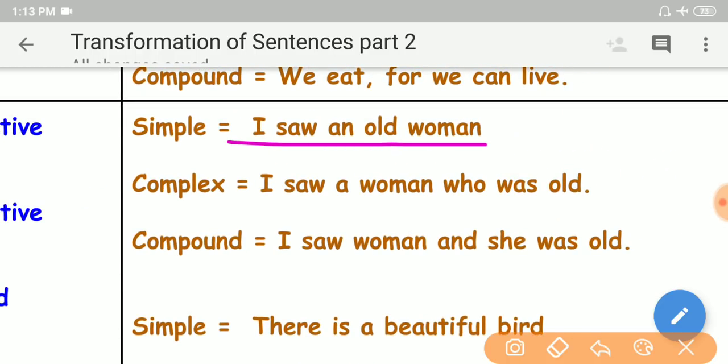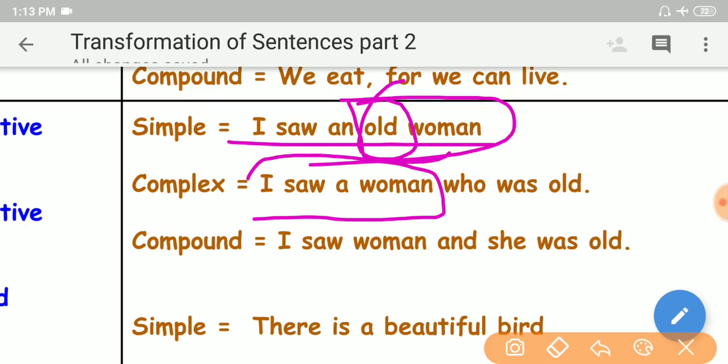I saw an old woman. "Old" is an adjective, my dear friends. That adjective can be expanded to a clause to get a complex sentence. See, "I saw a woman" is a what? A main clause. Who was old? "Old" is expanded to a clause, my dear friends. What type of clause? Subordinate clause or dependent clause.